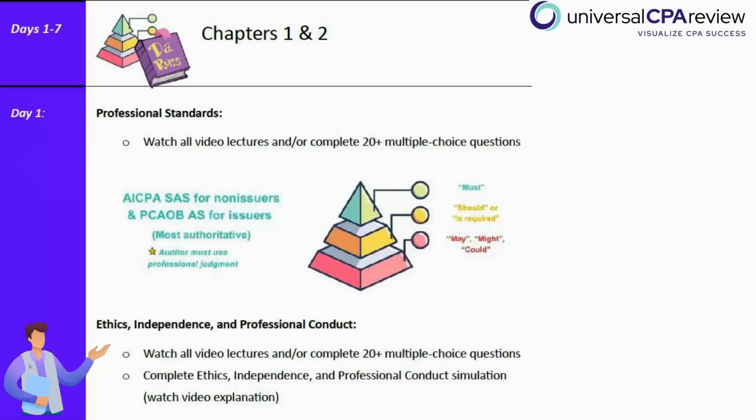And if you feel confident on this topic from studying from your previous exam, you can also skip the video lectures and complete the multiple choice practice questions. All right, but we did include a task-based simulation that you should take a look at, because this is a good opportunity to think critically and navigate different scenarios that can be tested.